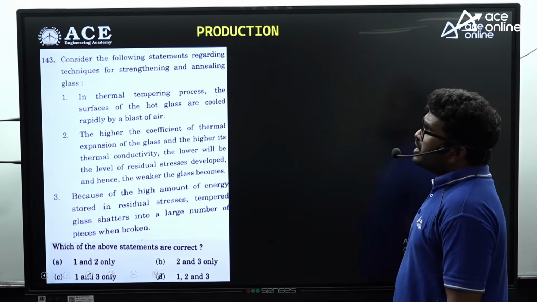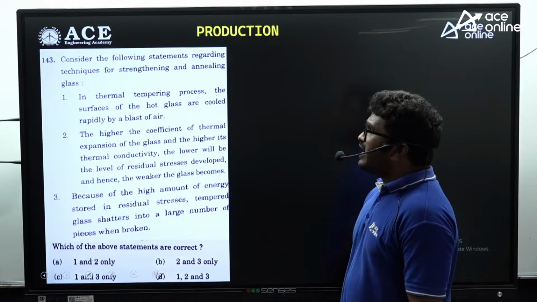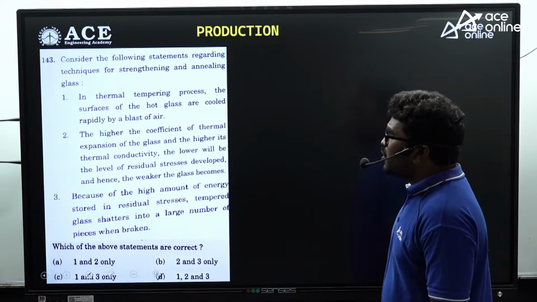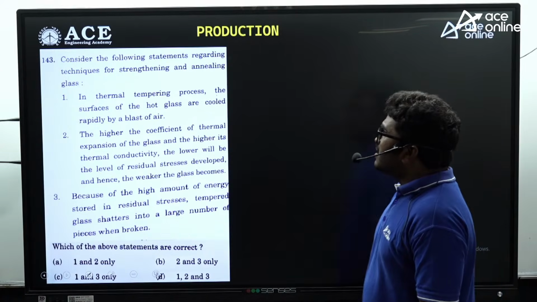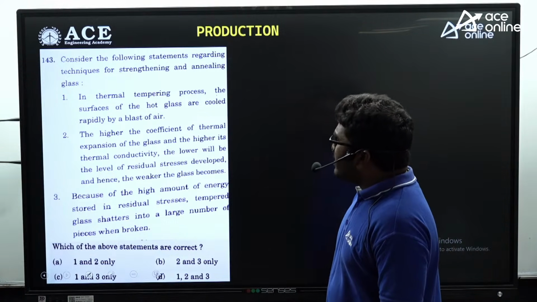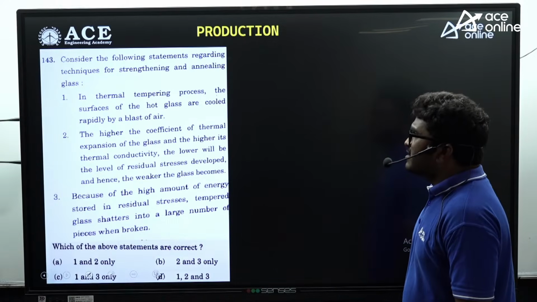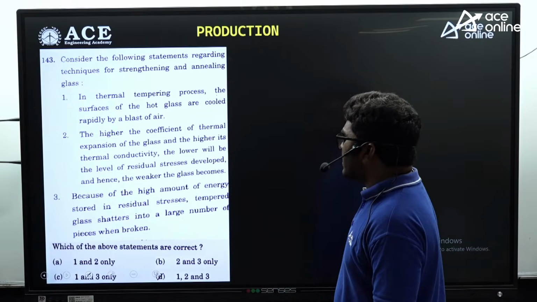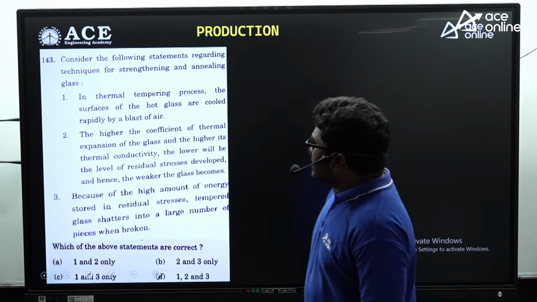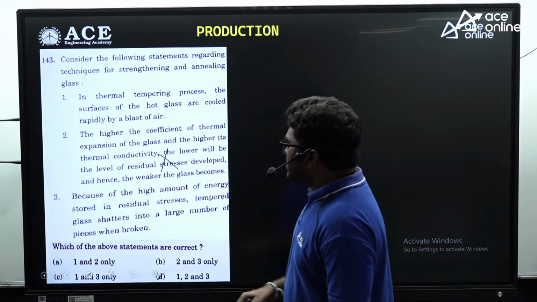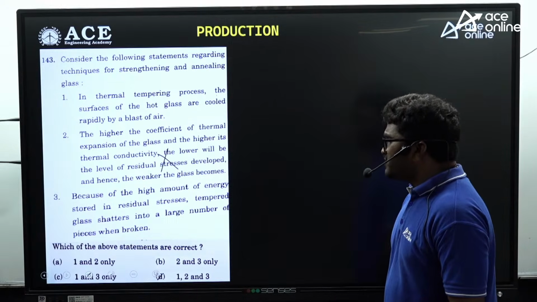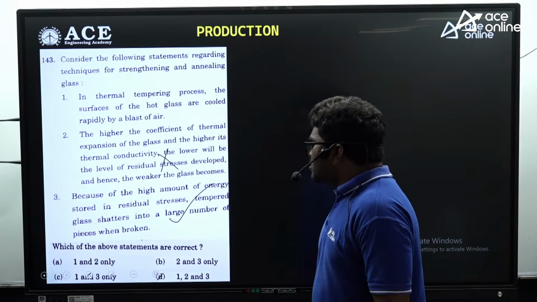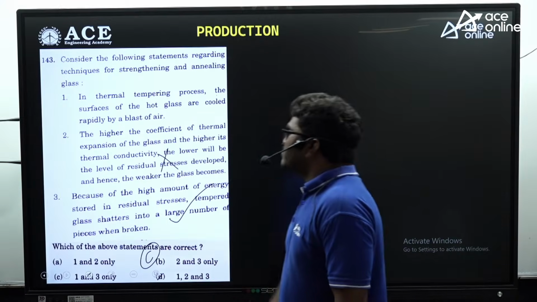Now, consider the following statements regarding techniques for the strengthening and annealing of glass. In the thermal tempering process, the surface of hot glass is cooled rapidly by a blast of air. Yes. And at high temperature, the higher the coefficient of thermal expansion of glass and the higher the thermal conductivity, the lower will be the level of residual stresses developed. Hence, the weaker the glass becomes. This is actually not correct. Second statement: because of the high amount of energy stored in residual stresses, tempered glass shatters into a large number of pieces when broken. Yes, correct. So here 1 and 3 are correct, so C is the correct answer for this question.